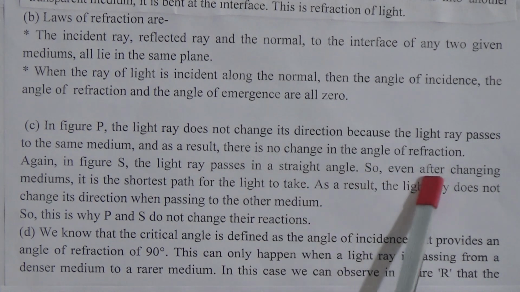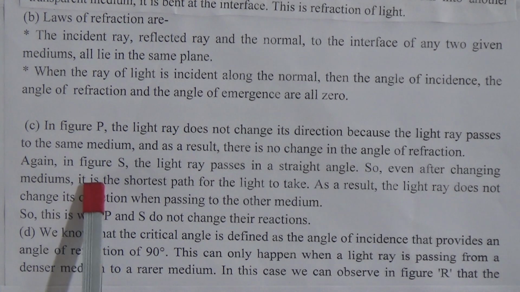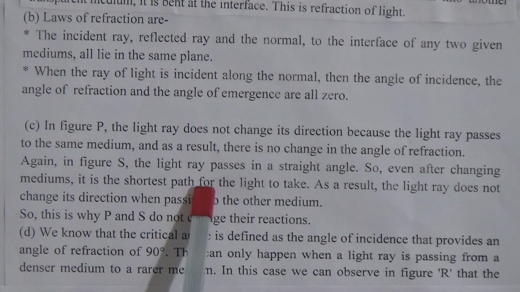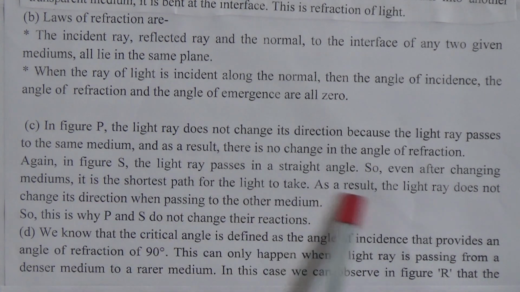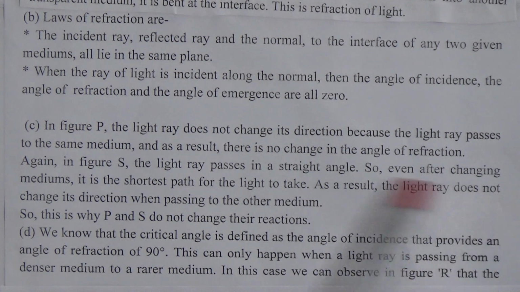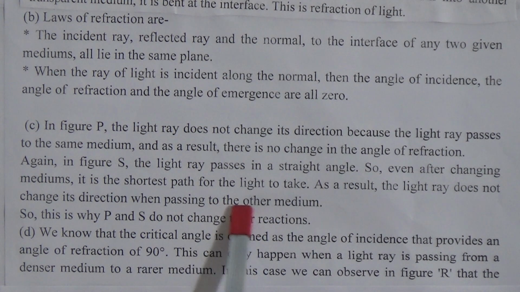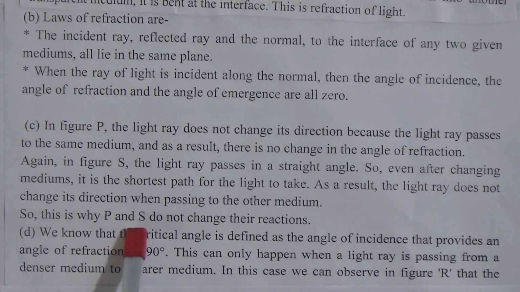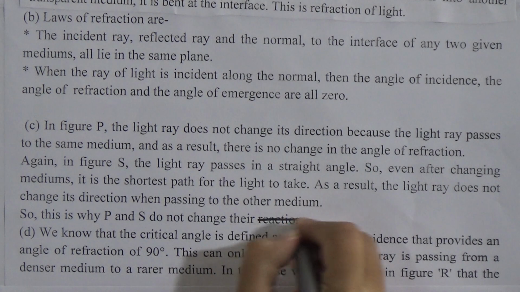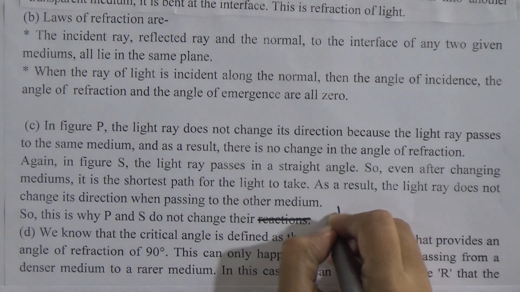So, even after changing the mediums, it is the shortest path for the light to take. As a result, the light ray does not change its direction when passing to the other medium. So, this is why P and S do not change their direction.